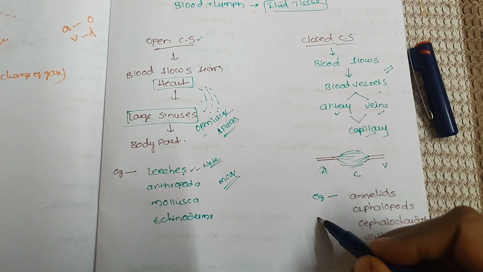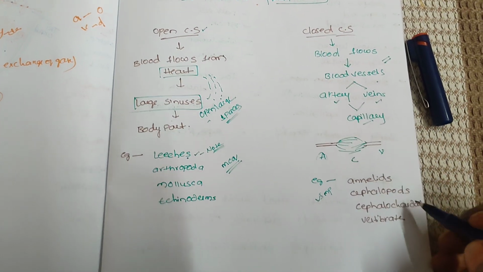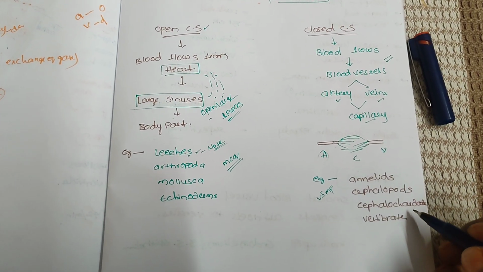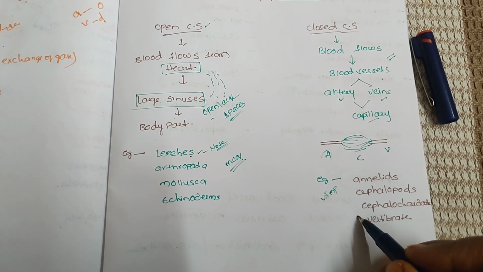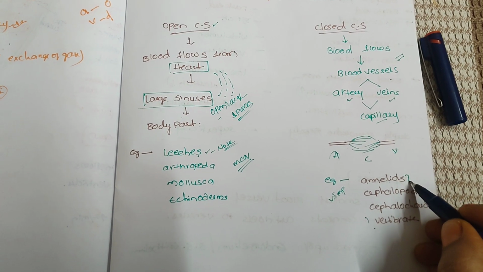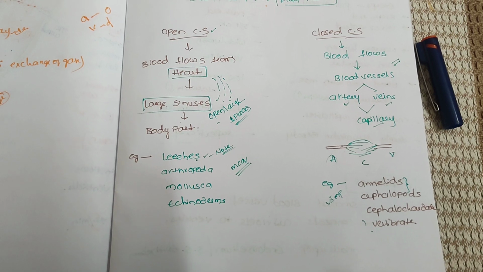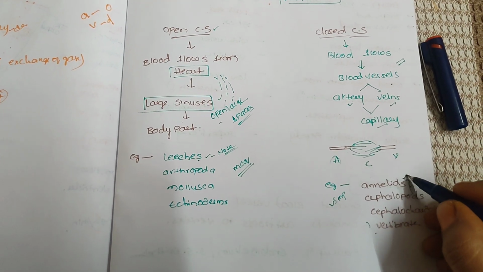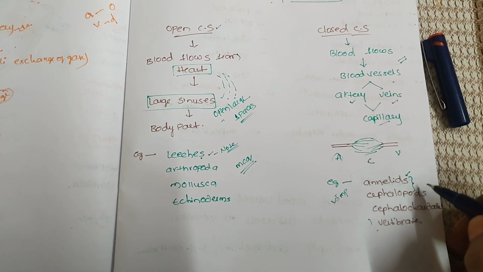Examples, very important for MCQs: annelids, cephalopods, cephalochordata and vertebrates. All chordates have a closed circulatory system. The other two belong to invertebrate phyla that have a closed circulatory system. In annelids, earthworm and nereis have a closed circulatory system.